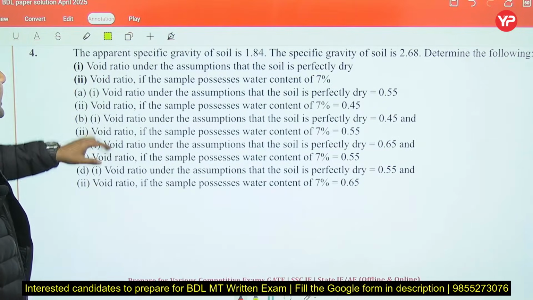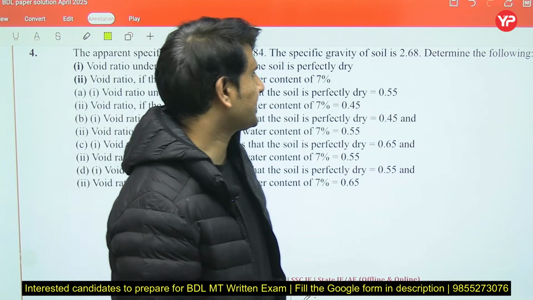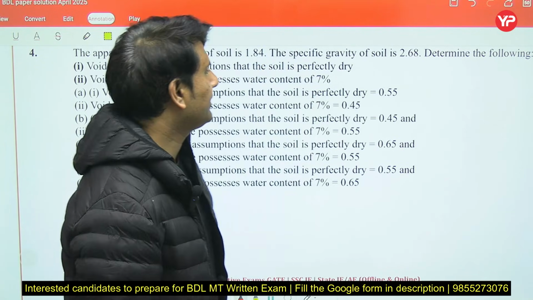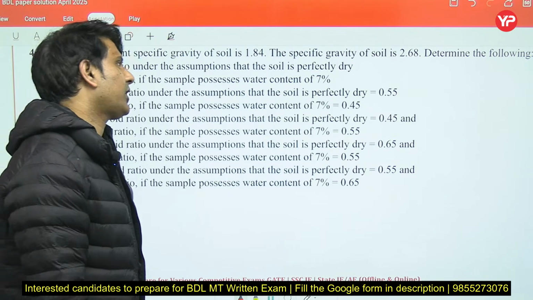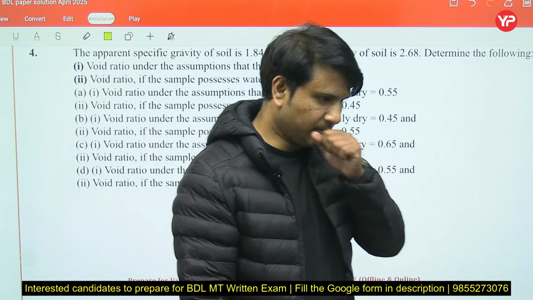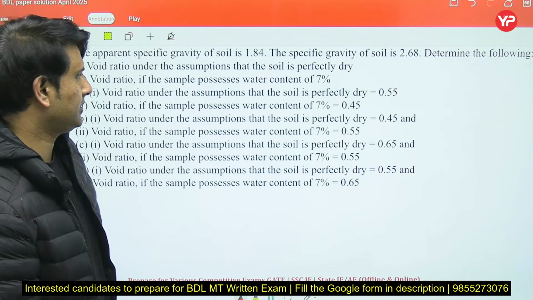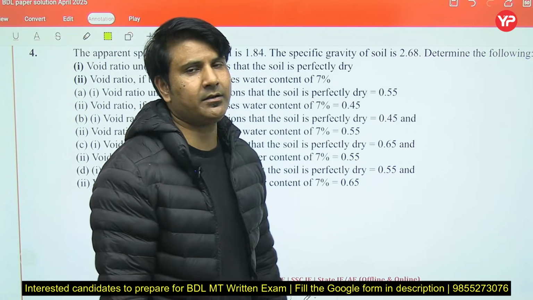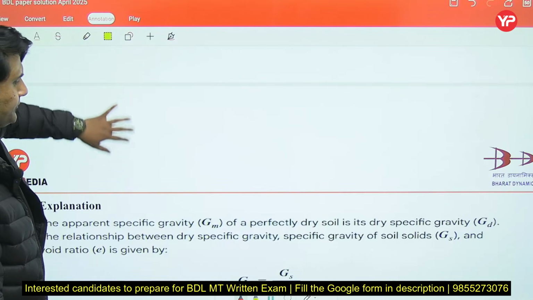Now next question. The apparent specific gravity of soil is 1.84. The specific gravity of soil is 2.68. Determine the following. First we have to calculate the void ratio under the assumption that the soil is perfectly dry. And second, they have asked the void ratio if the sample possesses water content of 7%. So we know the formula.